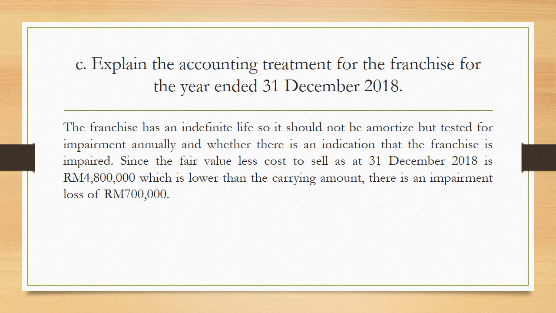You take the 5,500,000 ringgit, the initial cost of the franchise on 1st January 2018, and minus the fair value at the end of 31st December 2018, and you will get 700,000 ringgit. That's how you find the accounting treatment answer for an intangible asset with an indefinite useful life.